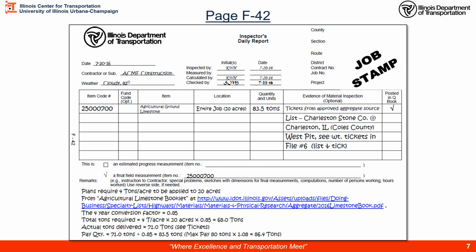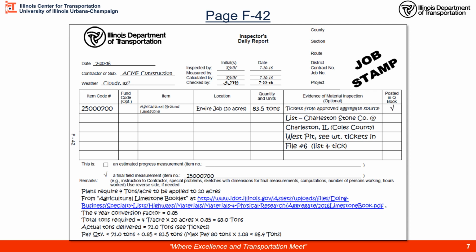On page F42 in the DOT guide, we have another Inspector's Daily Report, IDR. Here we have our agricultural ground limestone pay item number. We have our description. The location was the entire job, or 10 acres. Down here, the plans required 4 tons per acre to be applied to 20 acres. The 4-year conversion factor from the existing limestone booklet was 0.85, our 4-year source conversion factor.